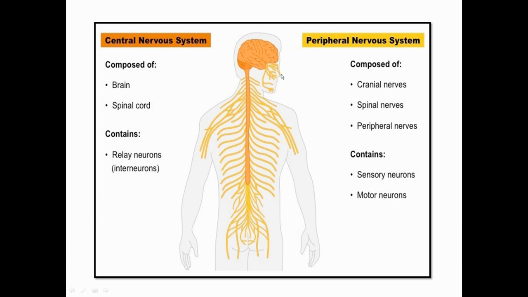The nerves arising from the brain are referred to as cranial nerves, and spinal nerves arise from the spinal cord. Peripheral nerves are also referred to as visceral nerves. These nerves are present inside the internal organs of the body like the heart and lungs. The peripheral nervous system comprises sensory neurons and motor neurons.